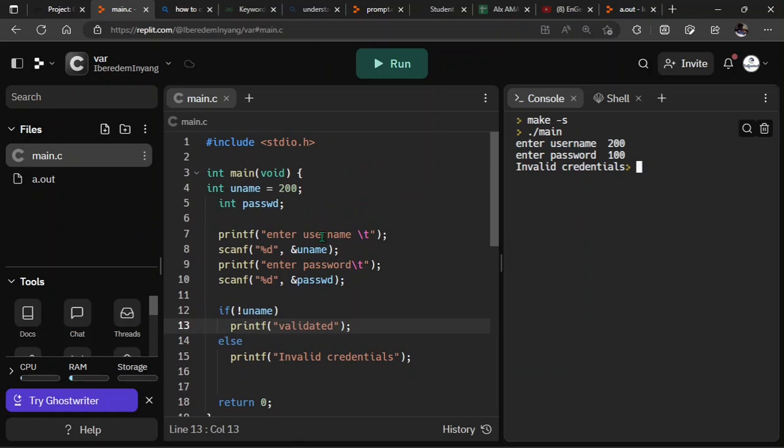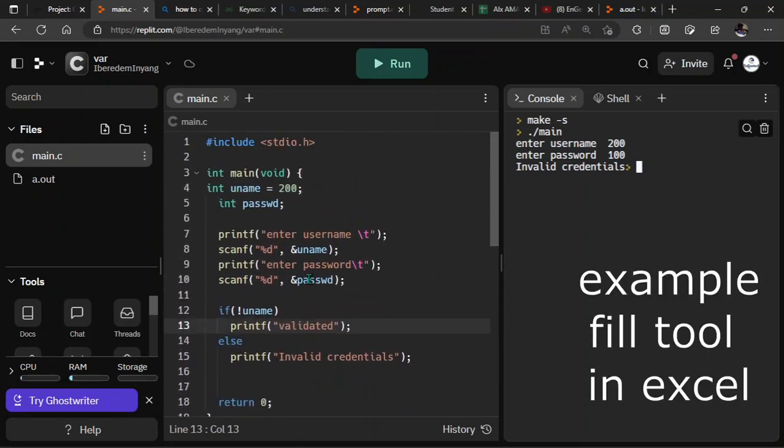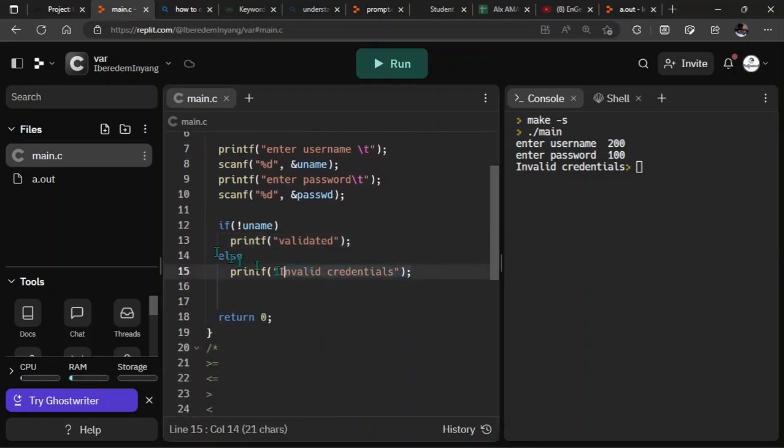Now let's take for instance, there are times you want to do a particular thing that will repeat itself a couple of times. Let's say for instance in your office program, something like Excel, you want to write numbers from, let's say, 1 to 10, 20, and the rest of them. You will not need to write 1 per cell, 2, 3, like that. You can use something like a while loop or a for loop to actually loop through those values and then print them for you recursively. Now let's see how to do that here.